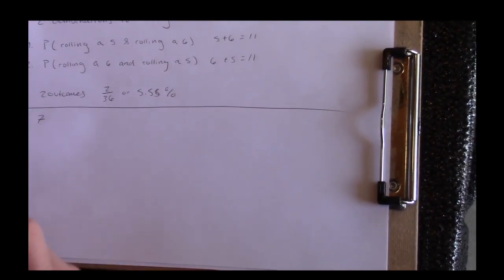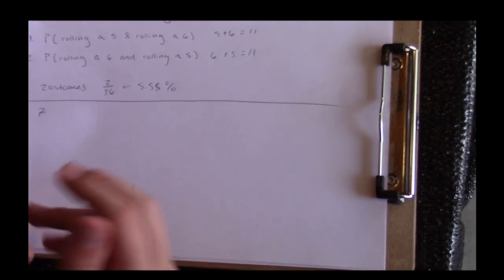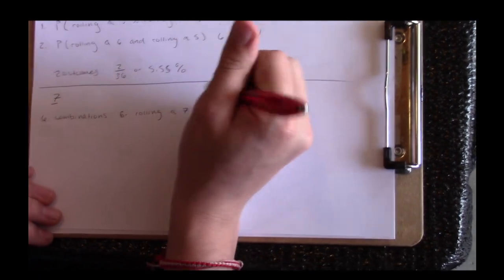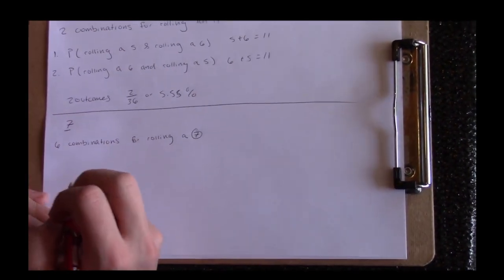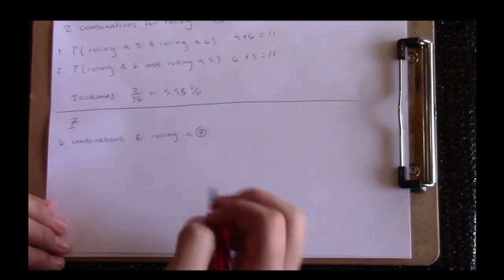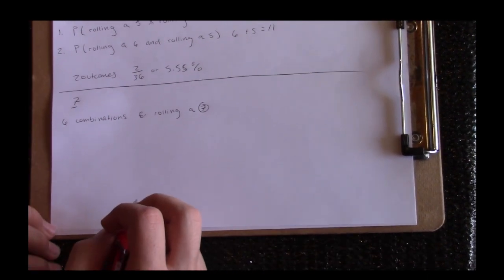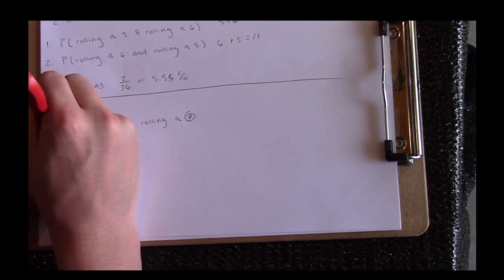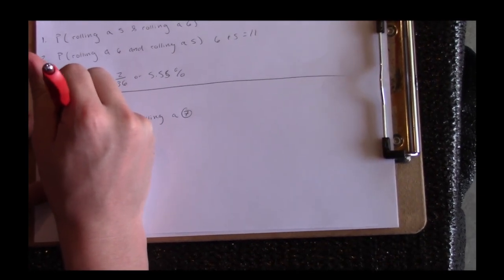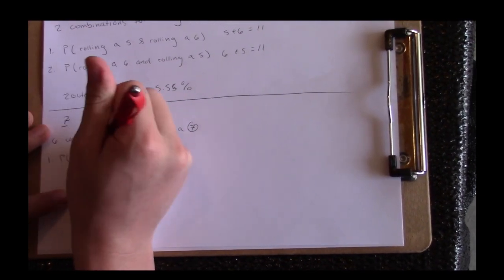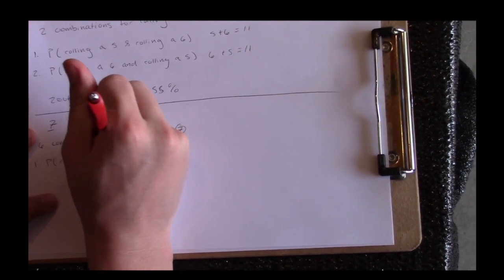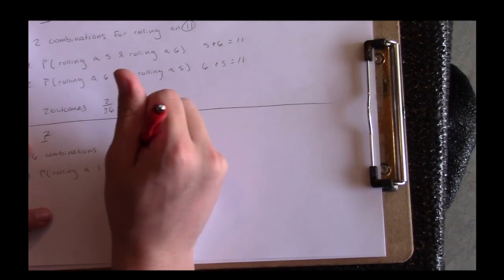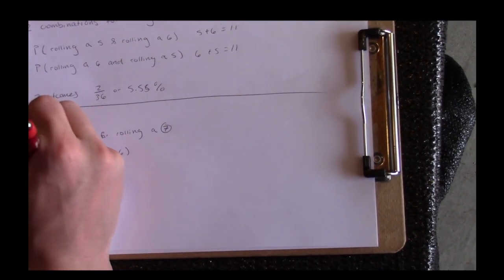So now we're down to the nitty-gritty of number 7, the other number you need to roll to win. With number 7, like I said, it's a little bit different. We have 6 different variations, or 6 different rolls. So obviously, starting off strong, we can start with 1 and 6. This means you're looking at the probability of rolling a 1 and then therefore rolling a 6, or vice versa, rolling a 6 and then rolling a 1.